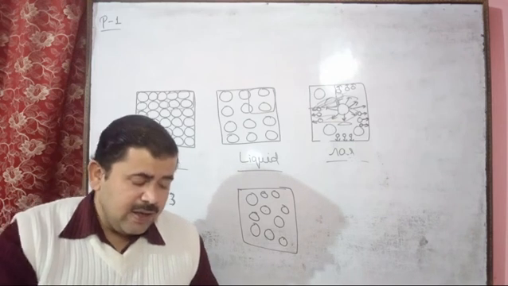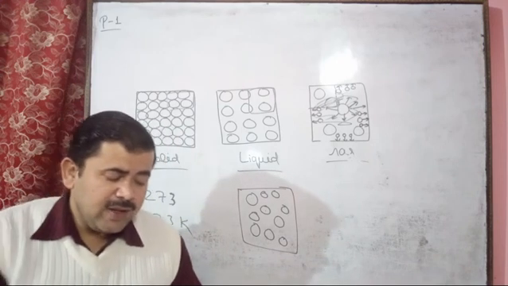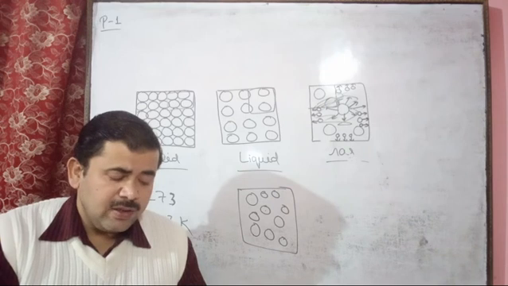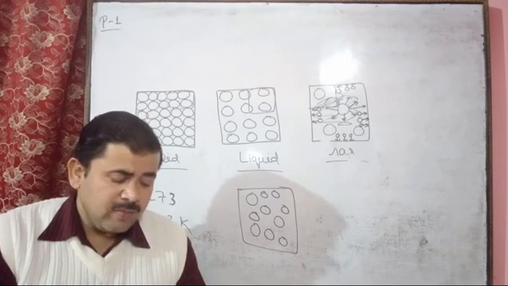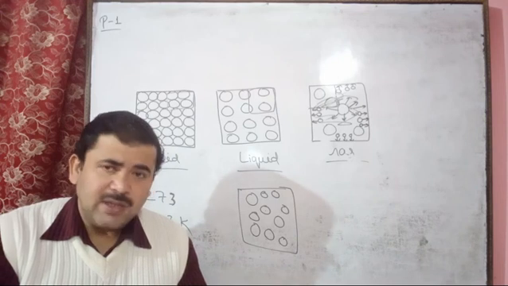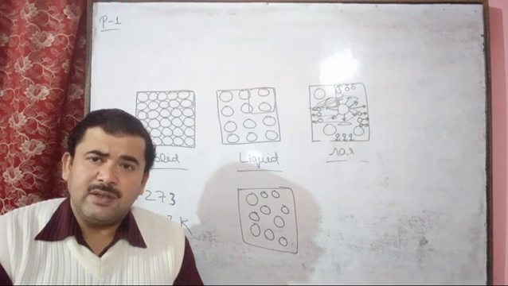Here experiment number 1, 2, 3 are given. In the first experiment the temperature is 400 Kelvin and volume is 200 ml. If we take the temperature 600, more than the initial, the volume also increases from 200 ml to 300 ml.